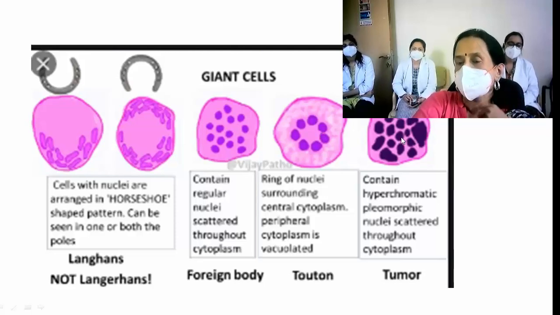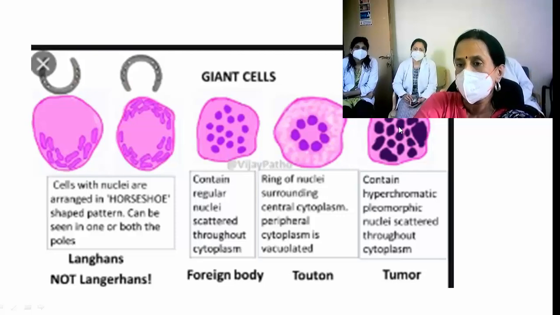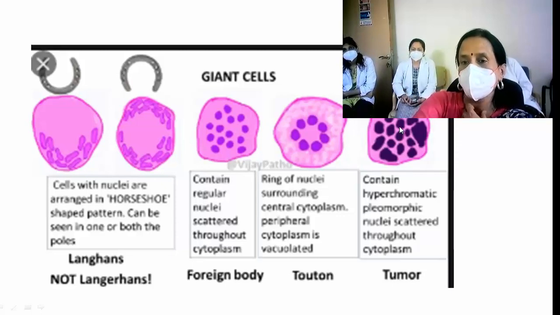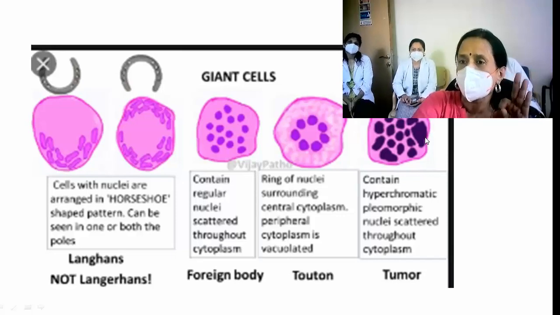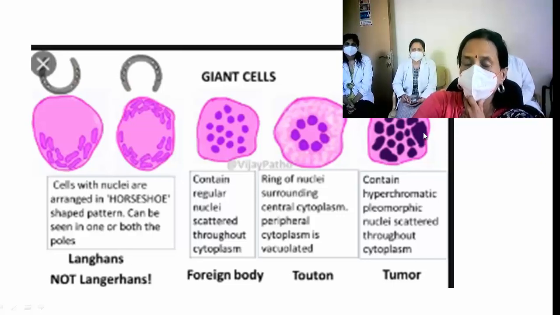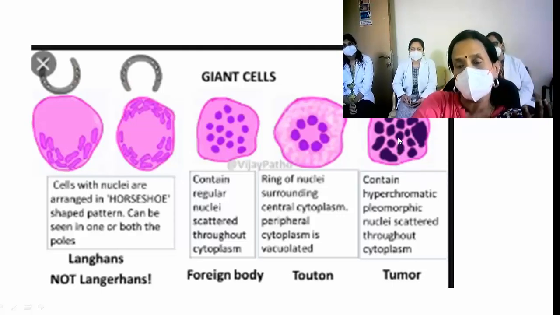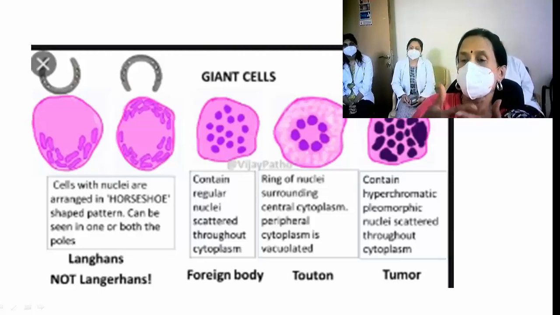Next. Is this a giant cell, the last one? Yes. In what way is this giant cell differing from this? Yes. So even this cell has multiple nuclei, but haphazardly arranged, but the nuclei are so dark compared to this. That means they're hyperchromatic, they've got more DNA. Then second is, the nuclei are all not uniform. They're all of varying sizes. What do you call this as? Nuclear pleomorphism and anisonucleosis. So these are tumor giant cells.